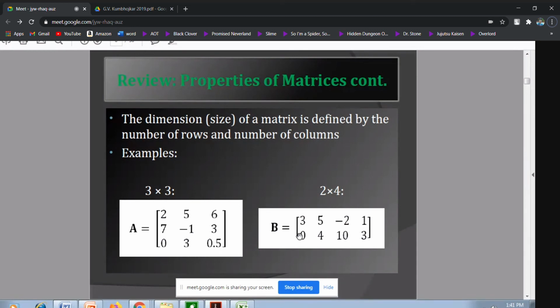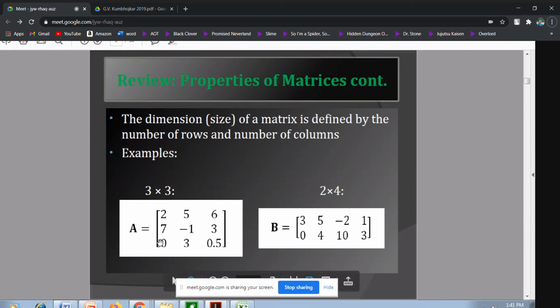Those who are saying no, please unmute and tell me why I can't multiply A into B. Because the number of columns of the first matrix is not equal to the number of rows of the second one. Yes, that is the expected answer.